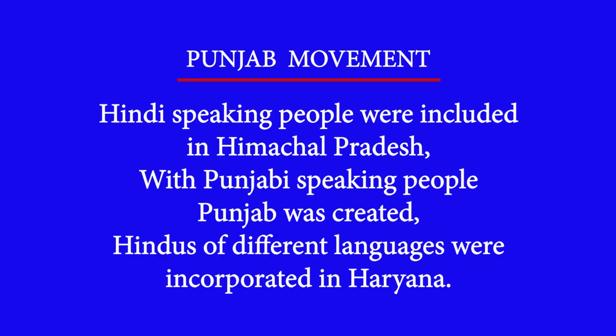For example, in Punjab, there were Hindi-speaking people with whom Himachal Pradesh was created. There were Punjabi-speaking people with whom the Punjab state was created, and there were other people who were actually Hindus, but they speak different languages, with whom the Haryana state came into being.